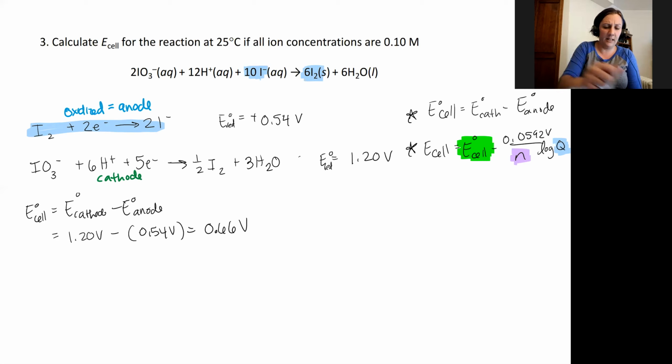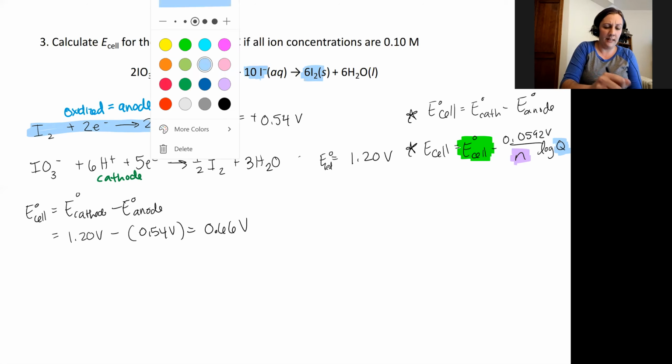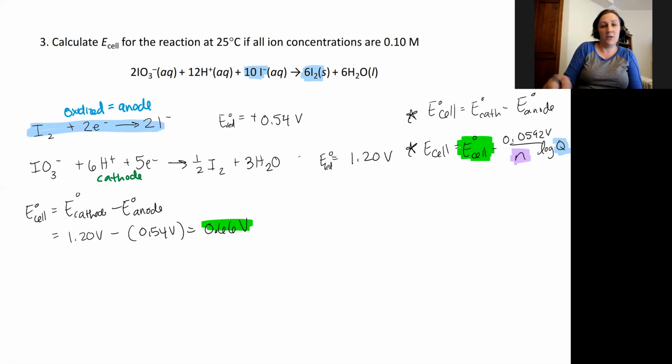And that's going to be the value that I plug in for my cell potential in the Nernst equation. Now I'm going to look at the number of electrons, so n. Looking at my two half reactions, I can see that my oxidation reaction, or my iodine reaction, is only 2 electrons, whereas I have 5 electrons for my iodate reaction.